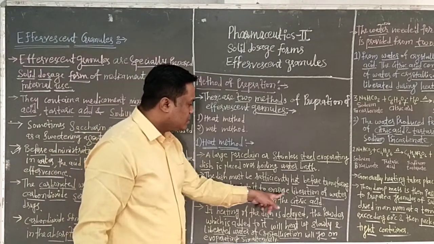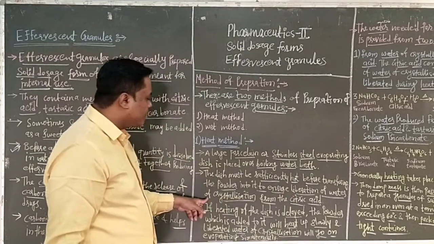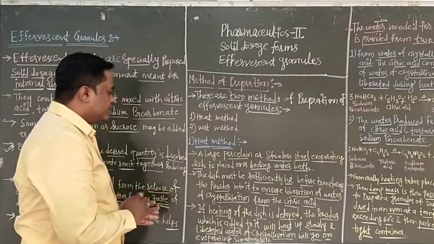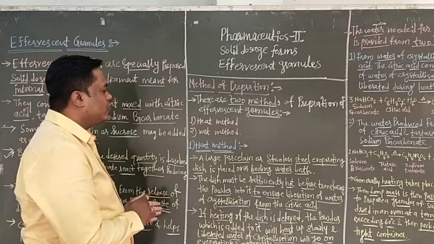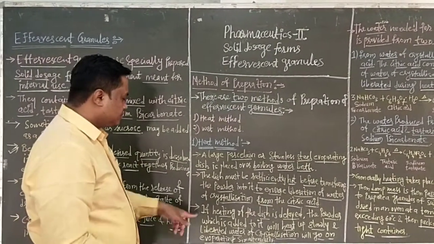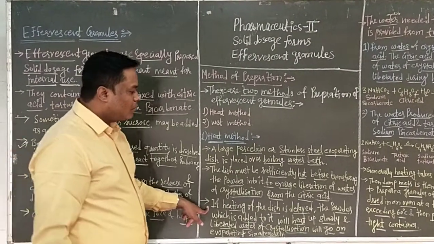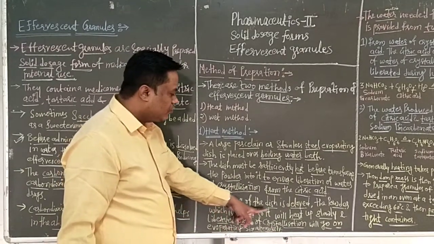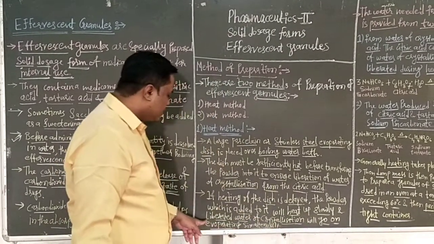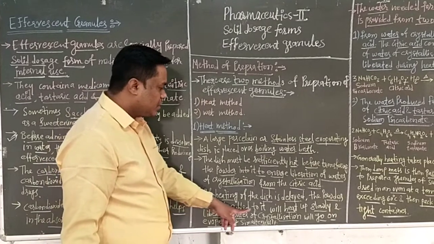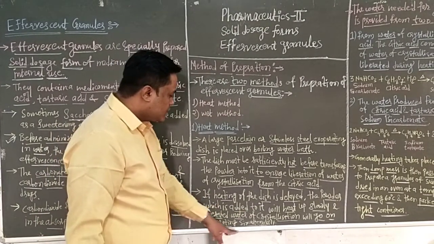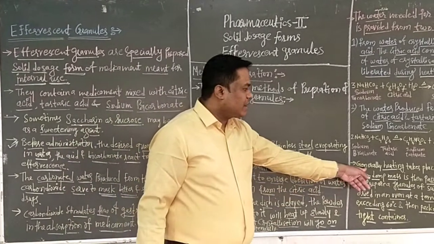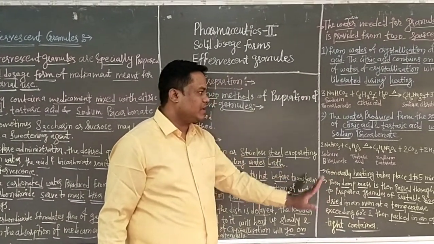This is to ensure the liberation of water of crystallization from the citric acid. Means the dish must be sufficiently hot before transferring the powder. If heating of the dish is delayed, the powder added to it will be heated up slowly and the liberated water of crystallization will go on evaporating simultaneously, because the heating generally takes 1 to 5 minutes.